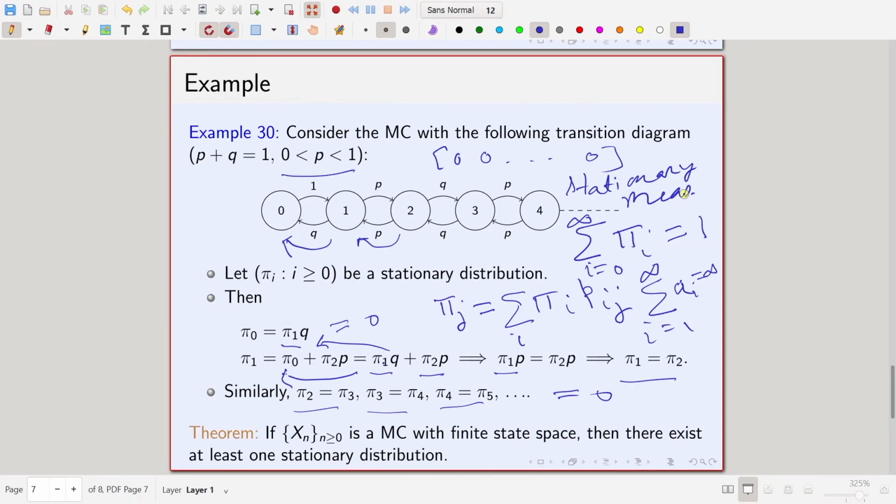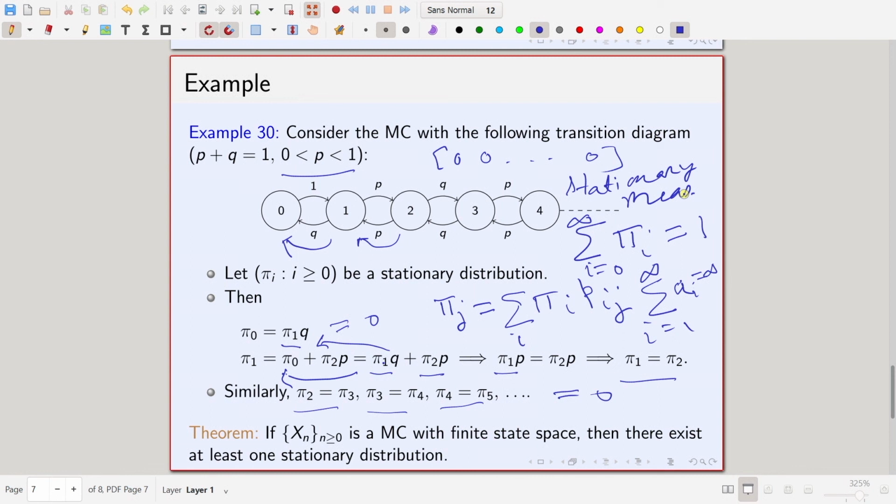So, why didn't I give an example of a finite state Markov chain where a stationary distribution does not exist? The reason is that it is actually not possible. That is our next theorem, which tells you that if Xn is a Markov chain with finite state space, then there exists at least one stationary distribution.